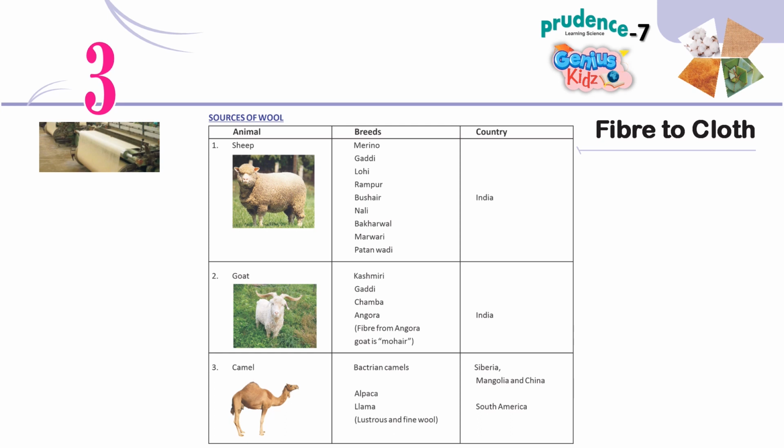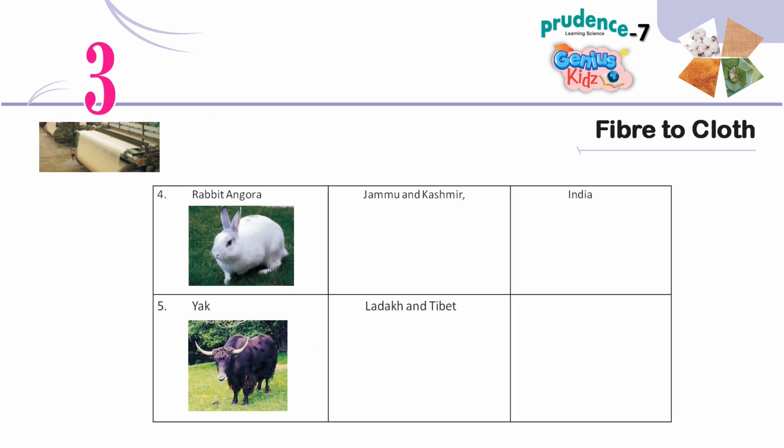Fiber from Angora goat is mohair. India. 3. Camel: Bactrian camel, Alpaca, Llama. Lustrous and fine wool. Siberia, Mongolia and China, South America. 4. Rabbit: Angora. Jammu and Kashmir, India. 5. Yak: Ladakh and Tibet.